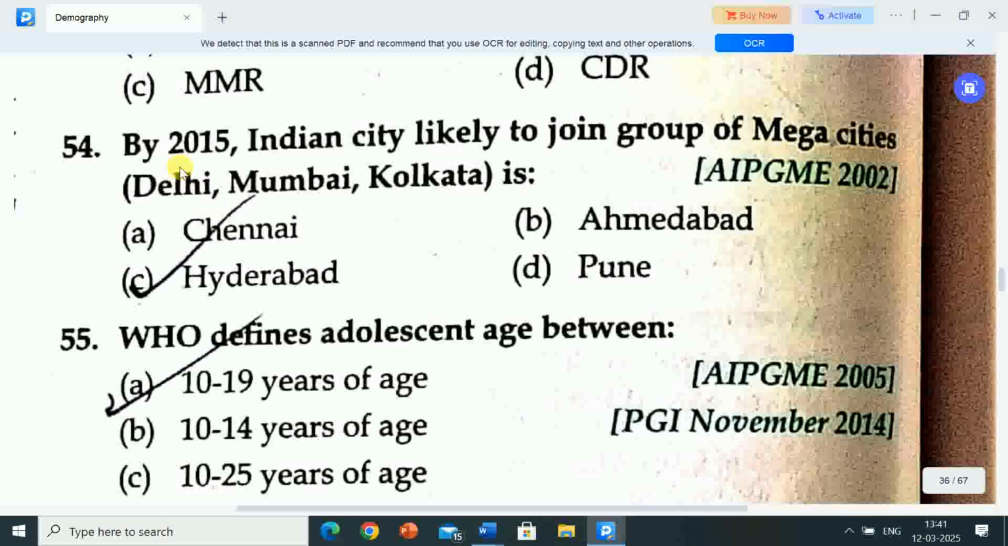Next question is, by 2015, Indian city likely to join group of mega cities Delhi, Mumbai, Kolkata is. Options are A, Chennai, B, Ahmedabad, C, Hyderabad, D, Pune. Correct answer is option C, Hyderabad. So by 2015, Indian city likely to join group of mega cities Delhi, Mumbai, Kolkata is Hyderabad.